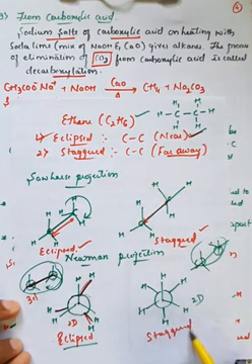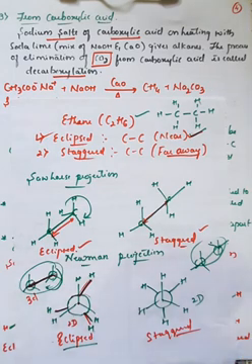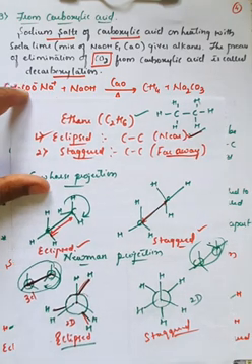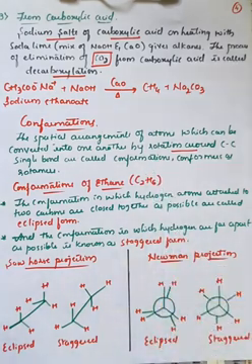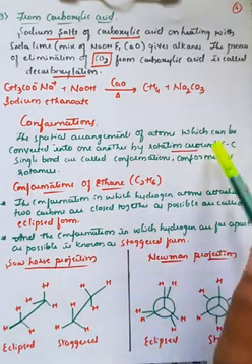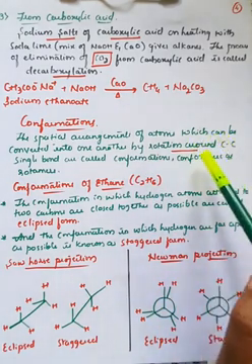Right? So therefore there are two types of conformations. Conformations are nothing but the arrangement of atoms, right? So there is a regular arrangement of atoms, which is called as conformations, and that conformation can be obtained only on the rotation of the carbon-carbon single bond.